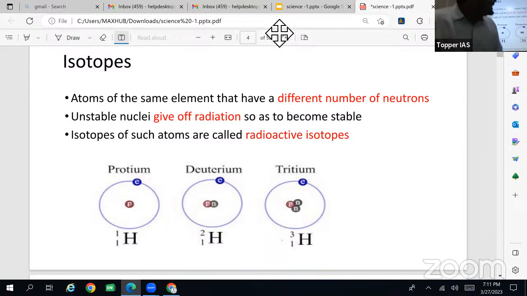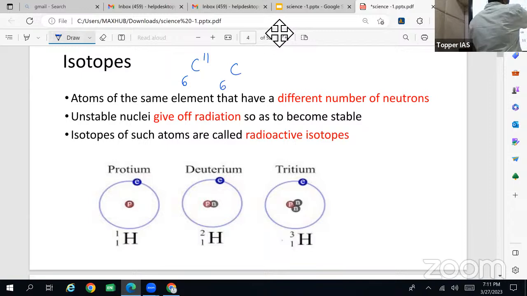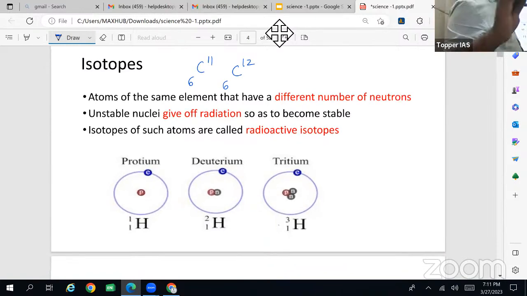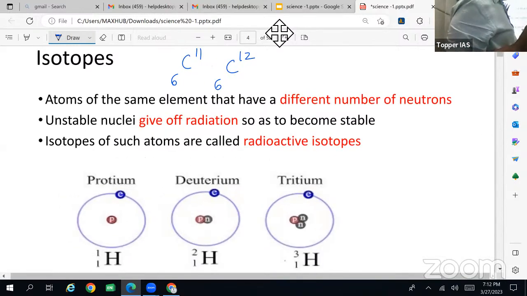Not only that, C 6 11 and C 6 12 are a pair of isotopes. Here the atomic number is the same, so they are atoms of the same element, but the mass number is different.